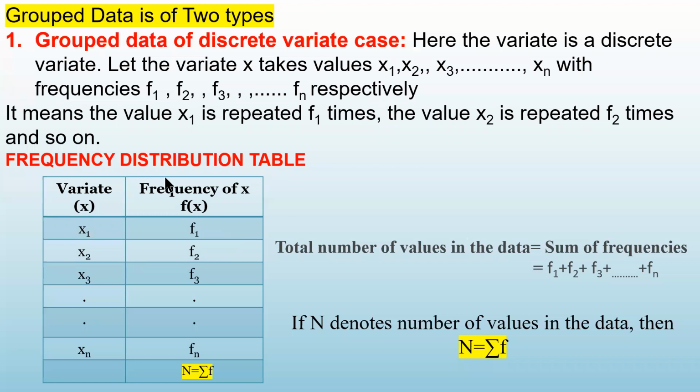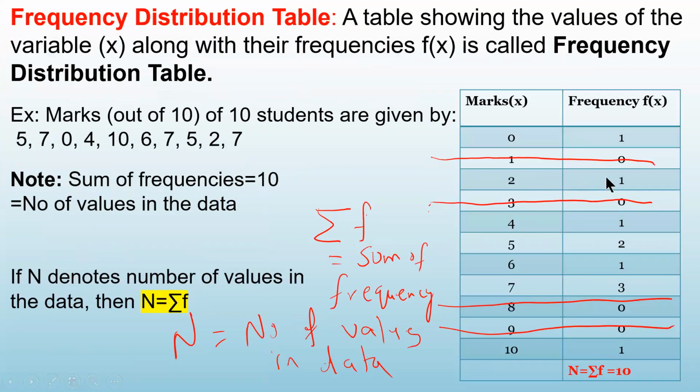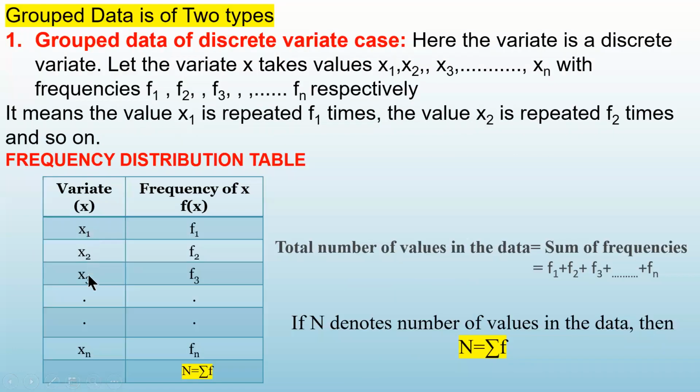तो x1 is repeated f1 times, x2 is repeated f2 times. Look at here, x1 is repeated f1 times, x2 is repeated f2 times, and so on. x3 is repeated f3 times. तो इन जनरल जो मैंने अभी यहाँ पर प्रॉब्लम में बताया था आपको, ये देखिए यहाँ पर frequency of 2 is 1, so 2 is written only once. Frequency of 5 is 2, so 5 is written 2 times. Same thing, instead of actual numbers, I am writing the symbols. Okay, letters लिखेंगे क्योंकि I am writing in general.